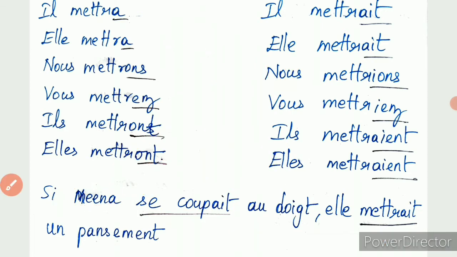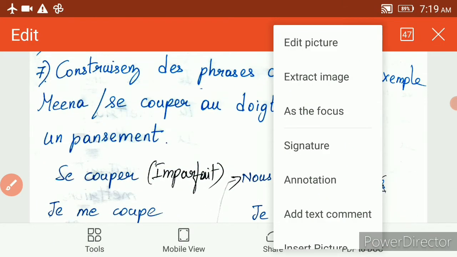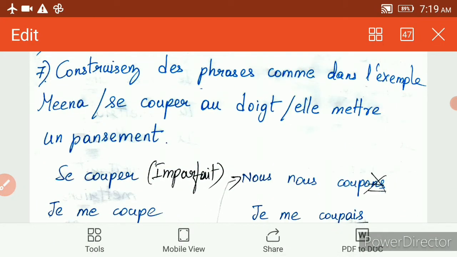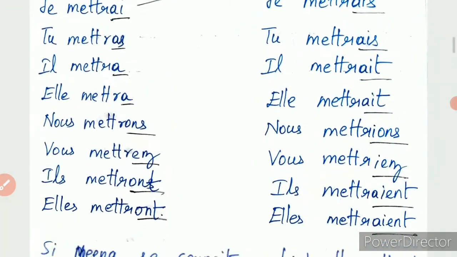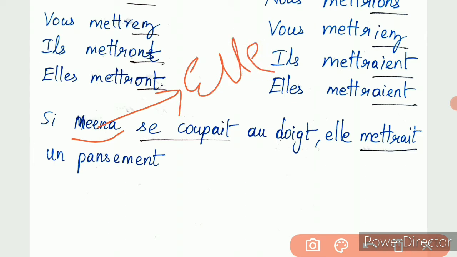Clear? So first you have to write si and write Mina. That is given here in the question. You can even refer to your book PDF. Mina. Clear? Then se coupait. Mina is the name of a girl, so elle conjugation. Elle conjugation, imparfait, if you refer, it is se coupait. Clear?